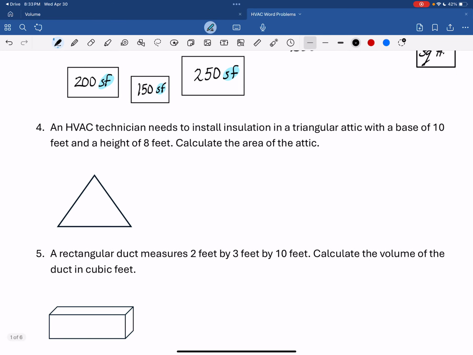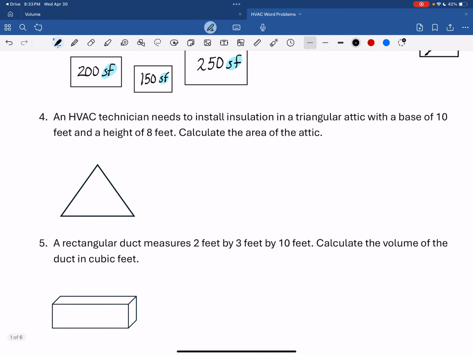An HVAC technician needs to install insulation in a triangular attic with a base of 10 feet and a height of 8 feet. Calculate the area of the attic. So we have a half of the base times the height.